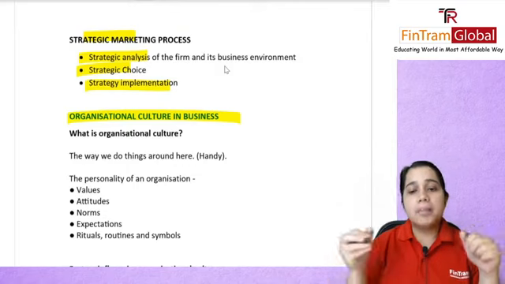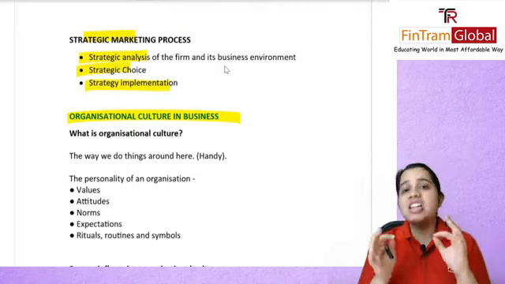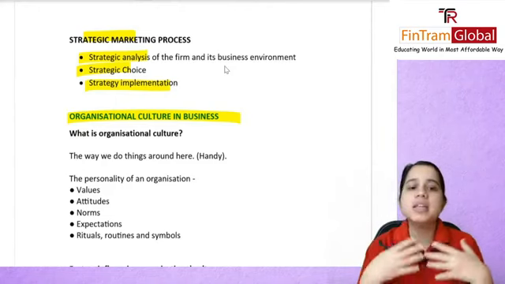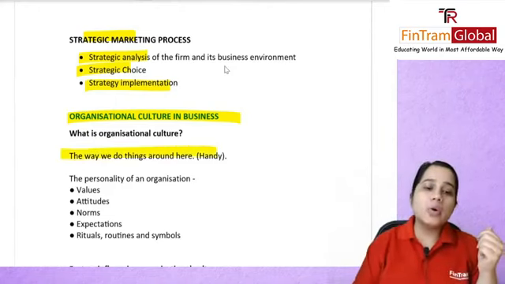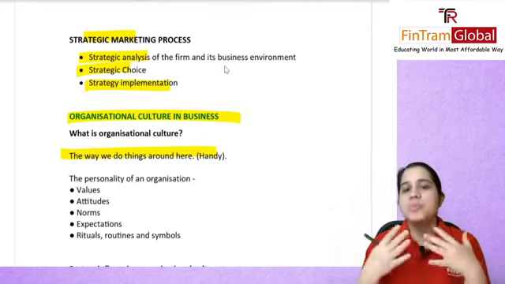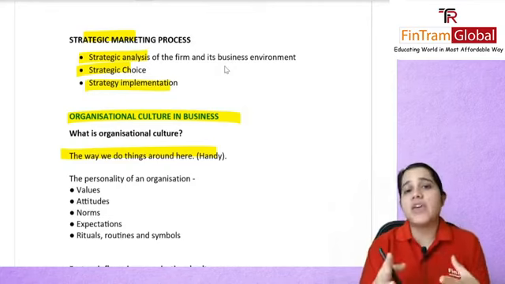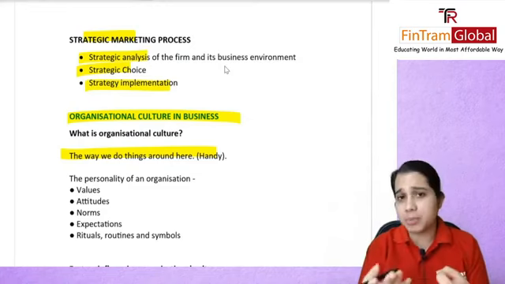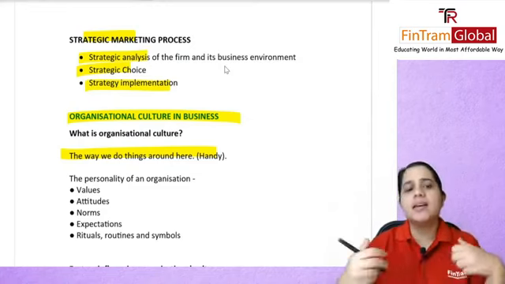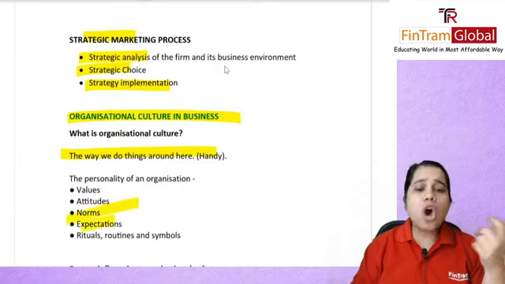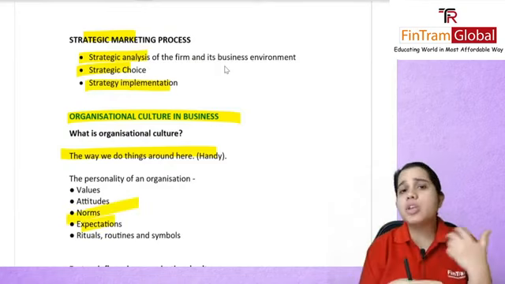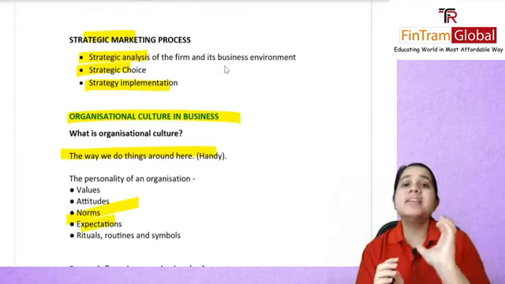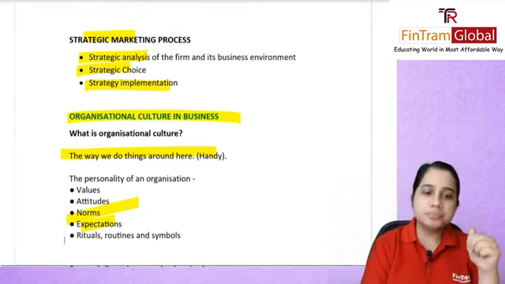Next, we'll be talking about organizational culture in business. As Handy said, organizational culture is basically the way we do things around here. Any organization's personality is going to depend on various factors. What were the factors? The values, the attitudes, the beliefs that people have, the assumptions, the expectations, the norms, the routines going on, the rituals, the symbols. All of these can impact the personality of your organization.